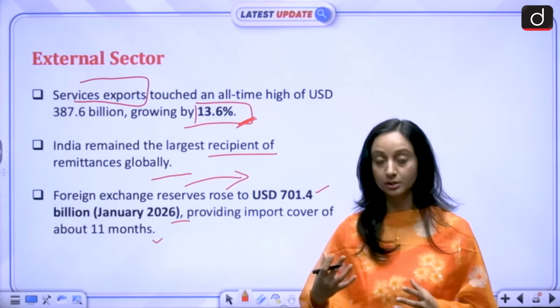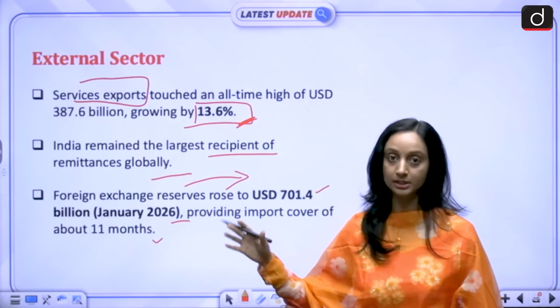It was not just dollars. Because of dollars only we did not see the reserves increasing. Because the gold prices increased, this also increased. So a lot of things happened at the back end, which led to an increase in the foreign exchange reserves value also. But the document, as I mentioned, has cautioned us that we need to be careful about our industry and manufacturing sector also.